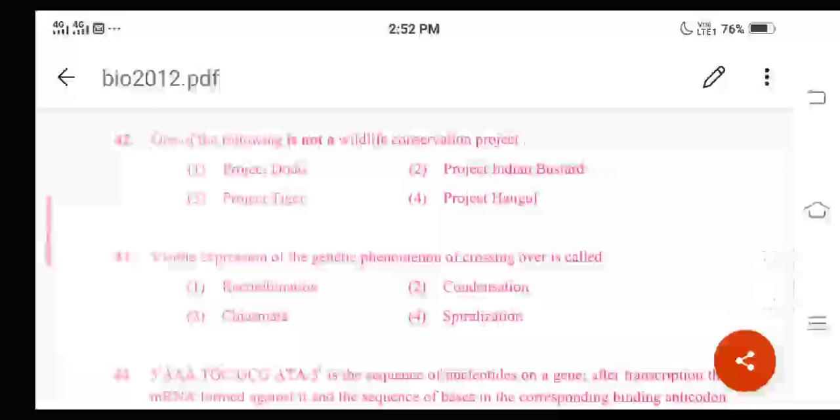Remember, this question is based on the chapter Cell Cycle and Cell Division. We have studied that during meiosis 1, prophase 1 is divided into leptotene, zygotene, pachytene, diplotene, and diakinesis.